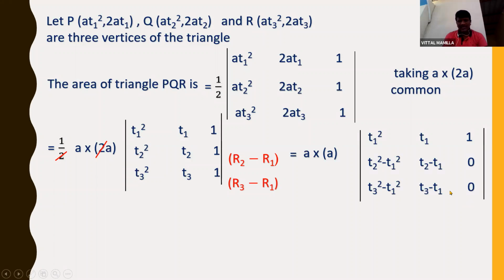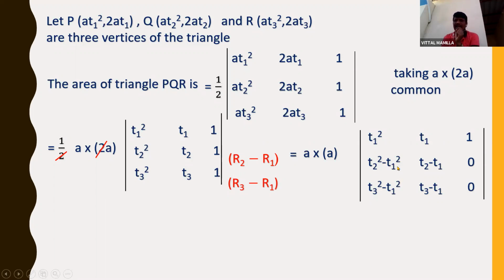Now, if you observe the second row, T2 minus T1 whole square and T2 minus T1. By observing this, I can write this as A square minus B square. What is the A square minus B square formula? A plus B into A minus B. So this T2 square minus T1 square, I can write as T2 plus T1 into T2 minus T1.